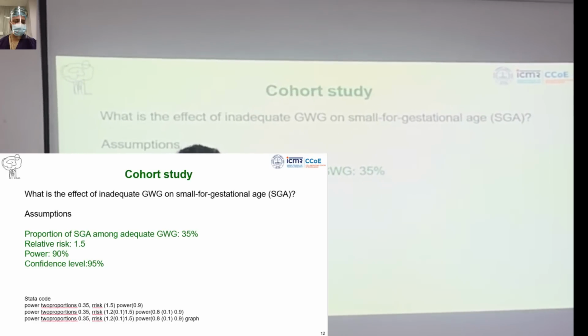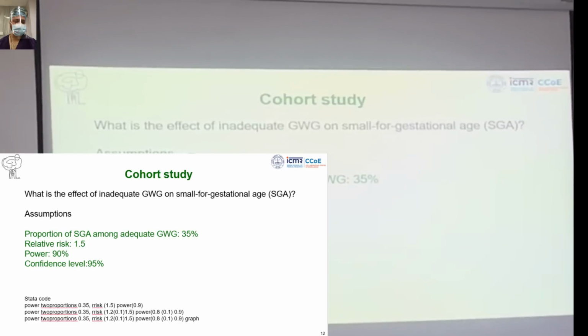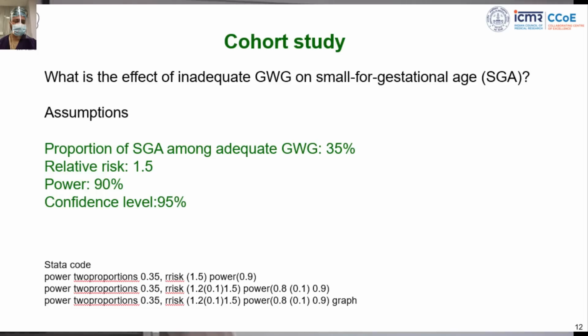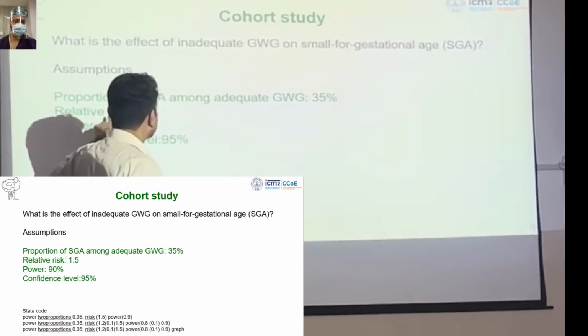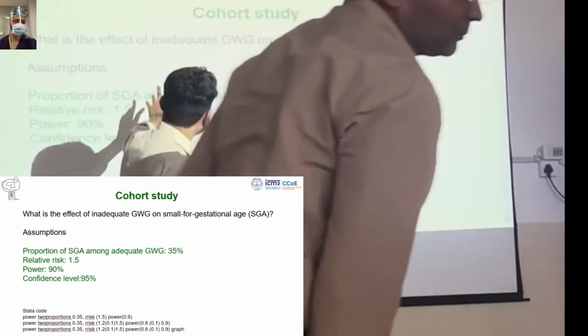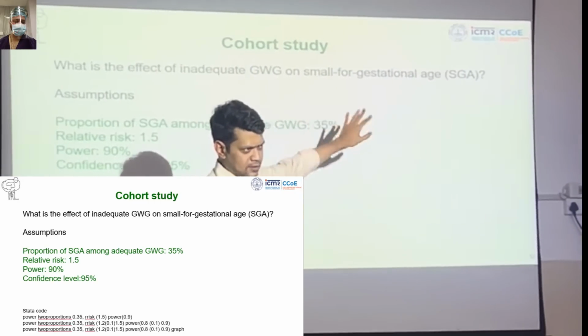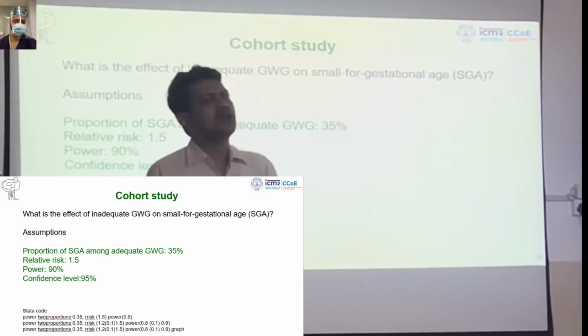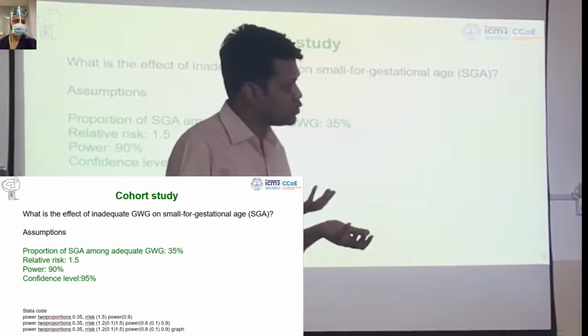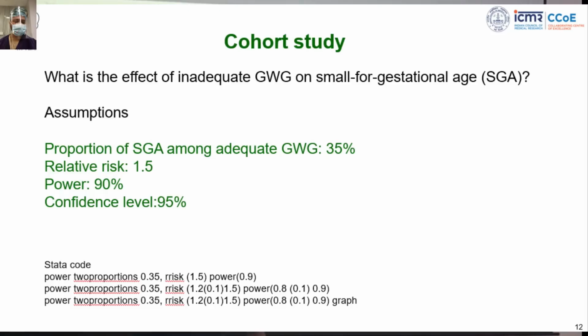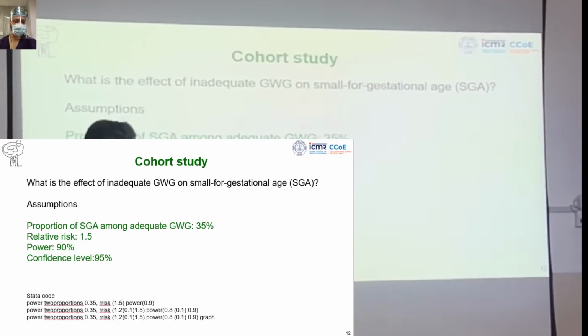Number 2. Assume relative risk. I think Ravi sir, Vijesh maybe have told you about that. You have talked about the relative risks. Relative risk means the association between inadequate gestational weight gain and small for gestational age. From the previous literature you can take, from your theoretical assumption you can take. So what we took here, that there is a 50% increased risk of small for gestational age babies if the mother had inadequate gestational weight gain. So we have to go 1.5.